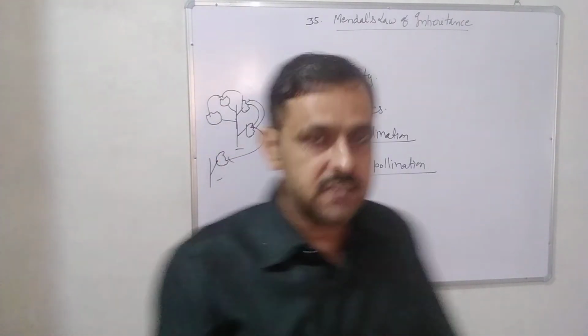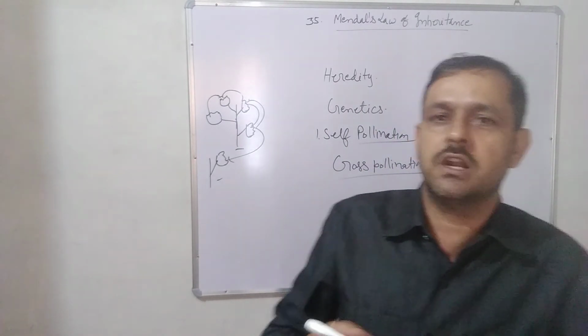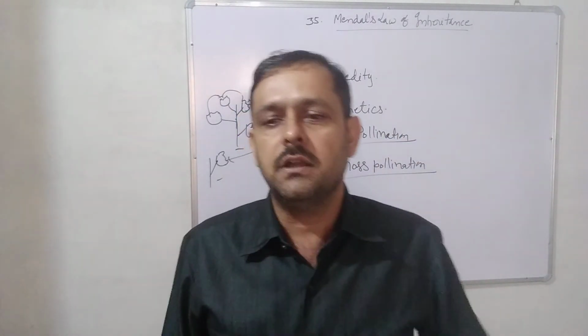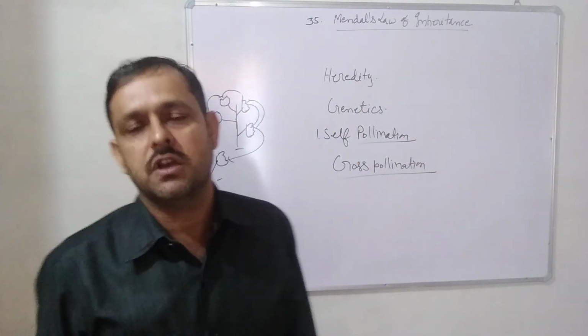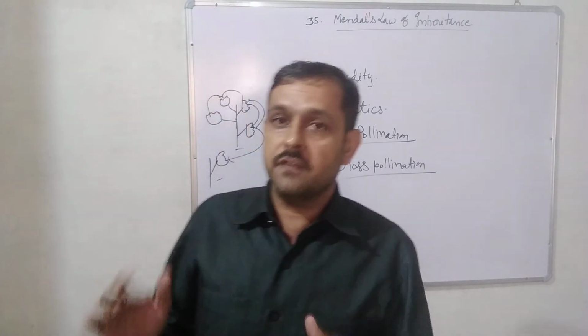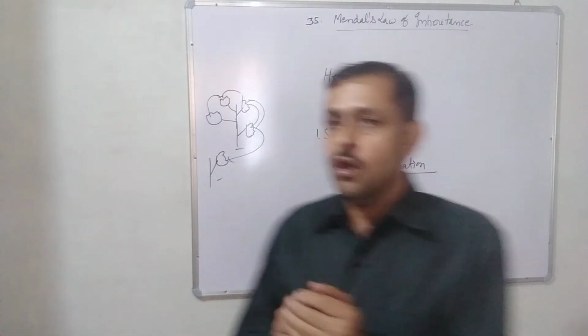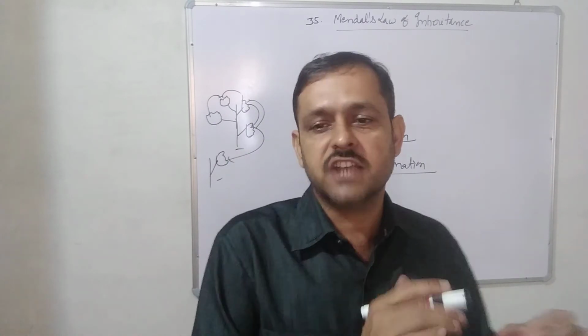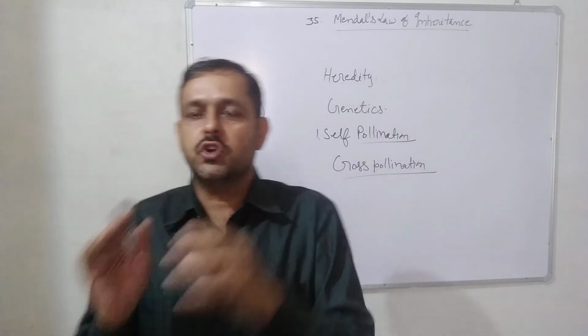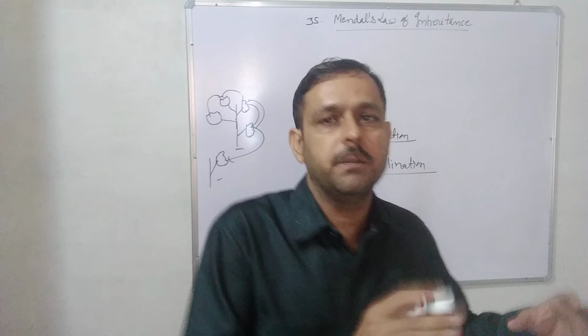Pea has in its natural condition self-pollination, but cross-pollination is also achieved in it. And the last and a very important character of choosing pea in his experiment is that many contrasting characters are found in pea plants.